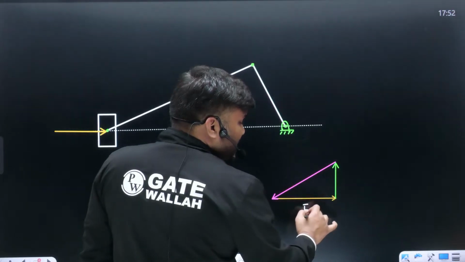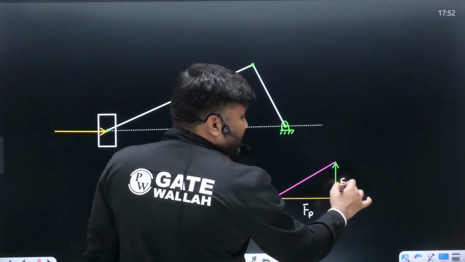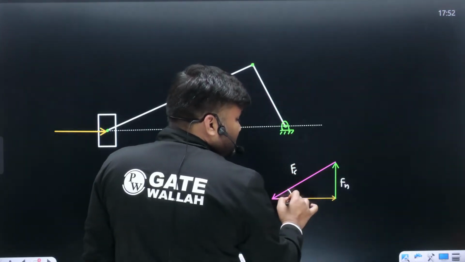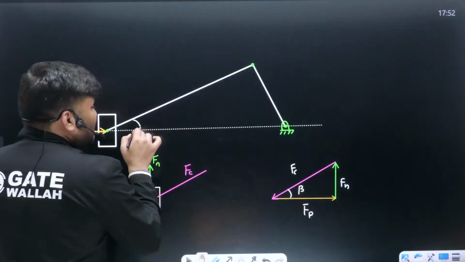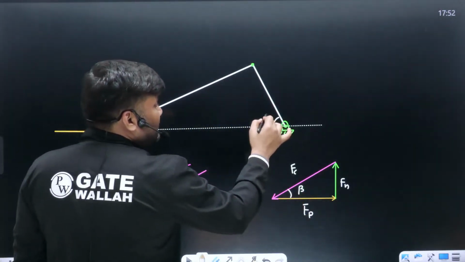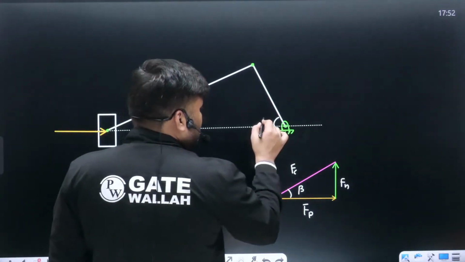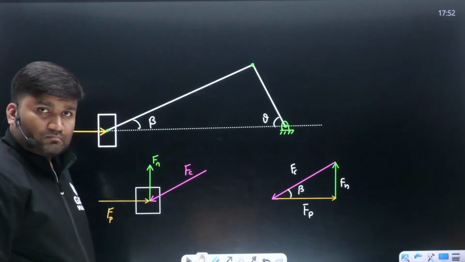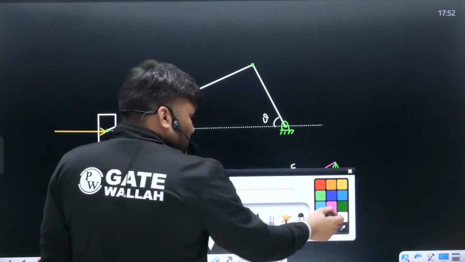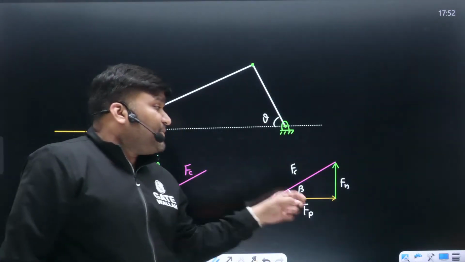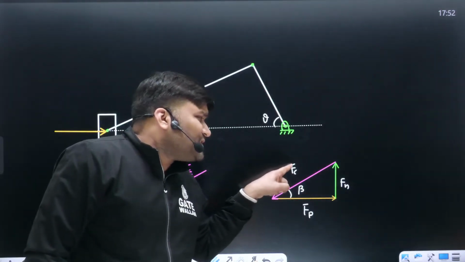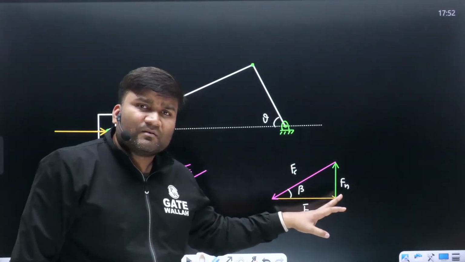FP you have just calculated. This is FN. This is FC. This is angle beta. We call this angle as beta. This is the angle alpha. I hope you remember. Sorry, this is angle theta. Getting a point? In terms of FP, you have to calculate this FC force, FN force. Very easily we can calculate.